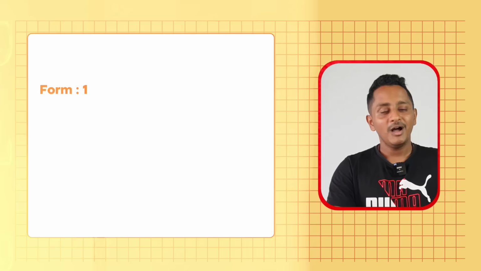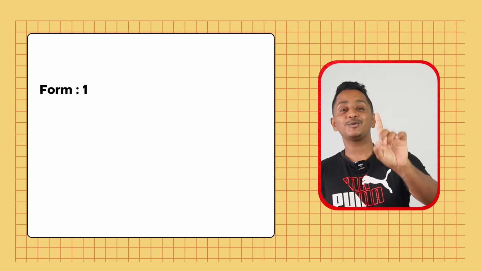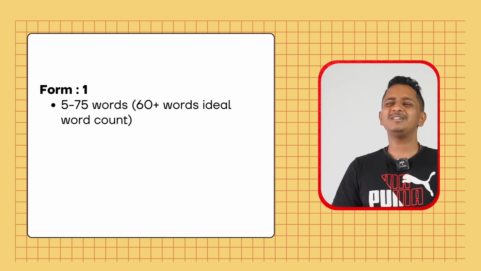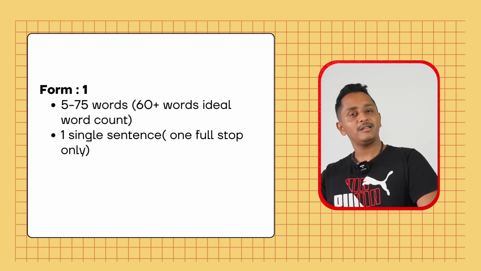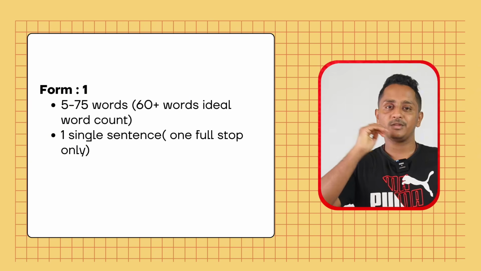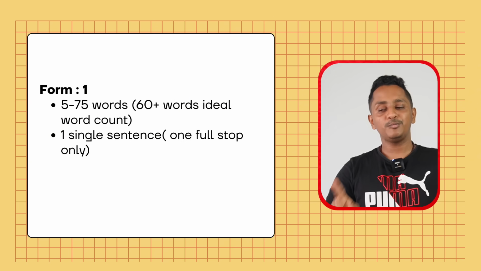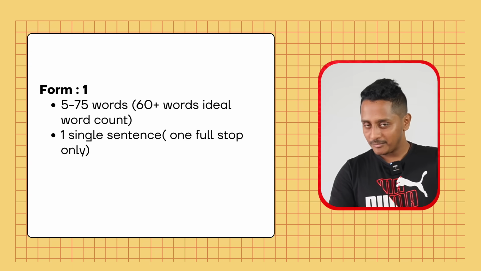Very simple. I'm going to give you a complete strategy. Just follow that. With the template that I'm going to unveil, you're going to end up getting 4 out of 4. How to get 1 out of 1 for the form: between 5 to 75 words, preferably 60 plus words you write, and only 1 full stop in the end. You miss to put a full stop, you don't get that 4 marks. Or you put multiple full stops, you don't get that 4 marks.